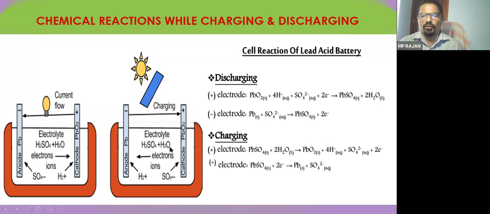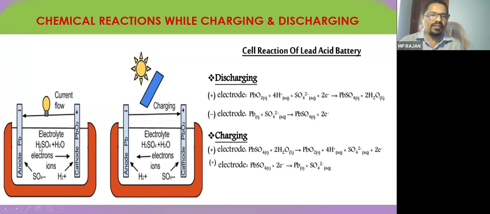Initially there is more water, and PbSO4 will combine with the water, hydrogen and oxygen, and PbO2 will be formed at the positive plate or cathode, and it will liberate electrons. Whereas in the anode, lead sulfate will be converted by accepting these electrons. It will be converted into pure lead and sulfate. This is sulfur. So sulfur is there, and H2SO4 will be formed again.